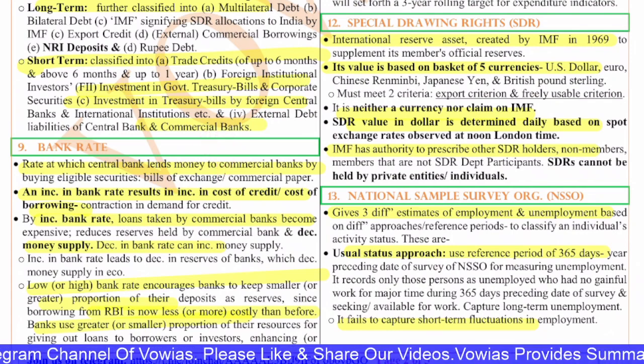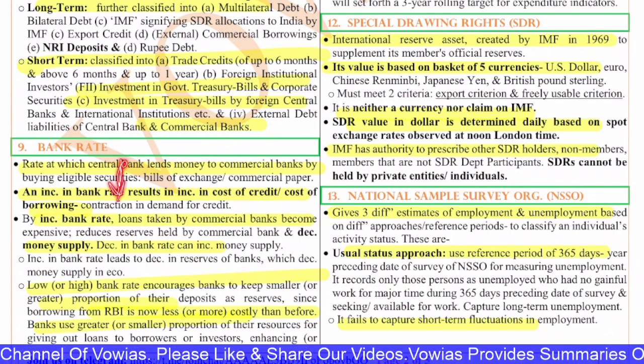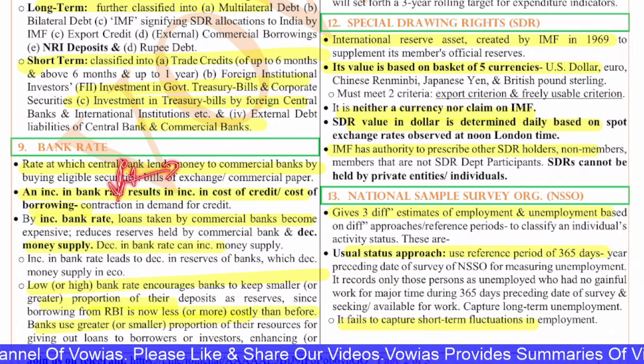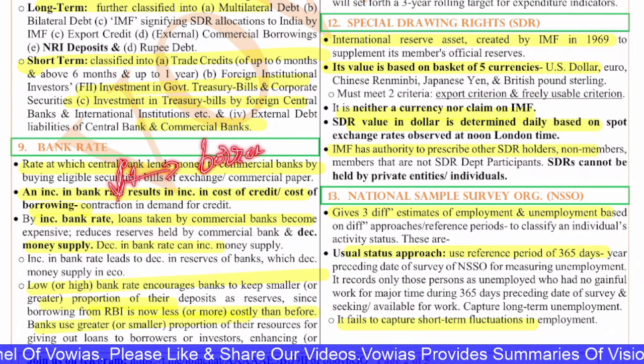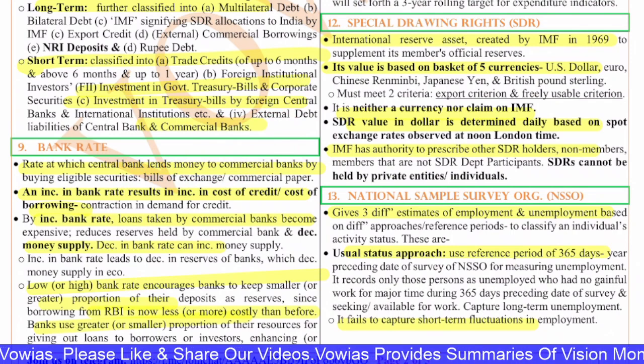But if the government wants to increase the money in the market, then they will reduce the interest rate. So when the interest rates are less, then people will borrow more. So when the people will borrow more, they will have more money to spend. So that means more money is available in the economy.